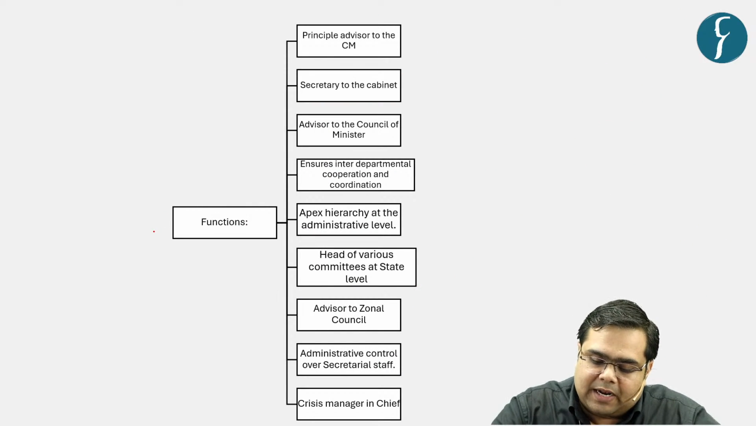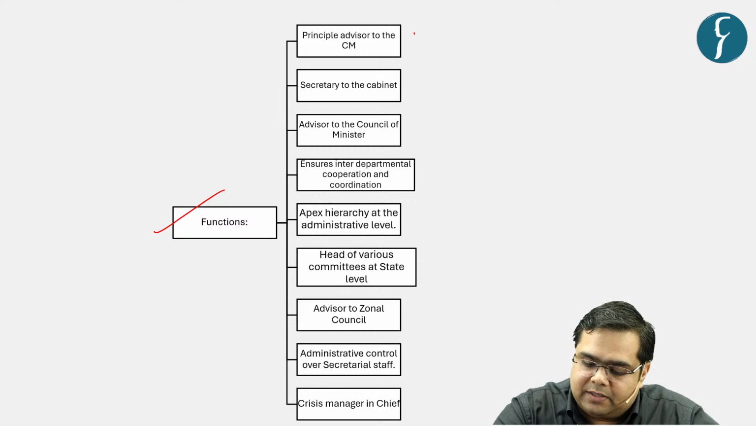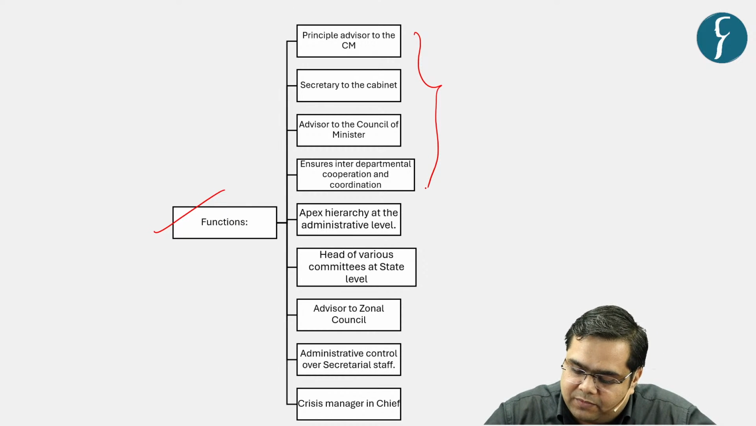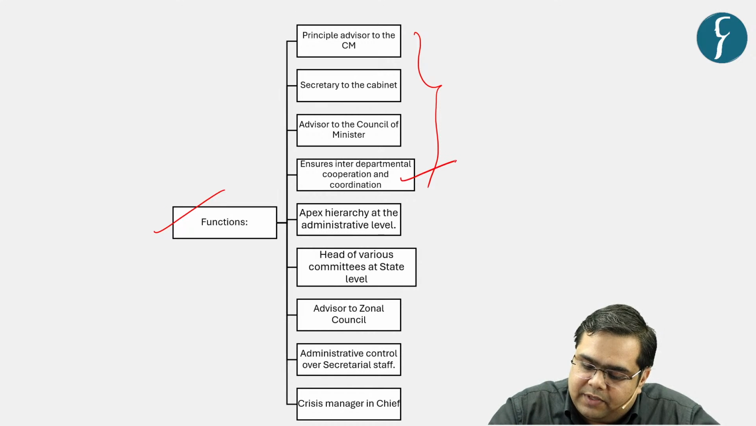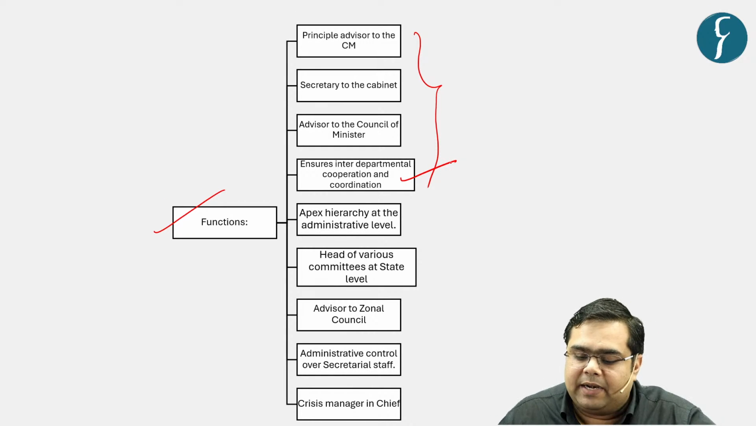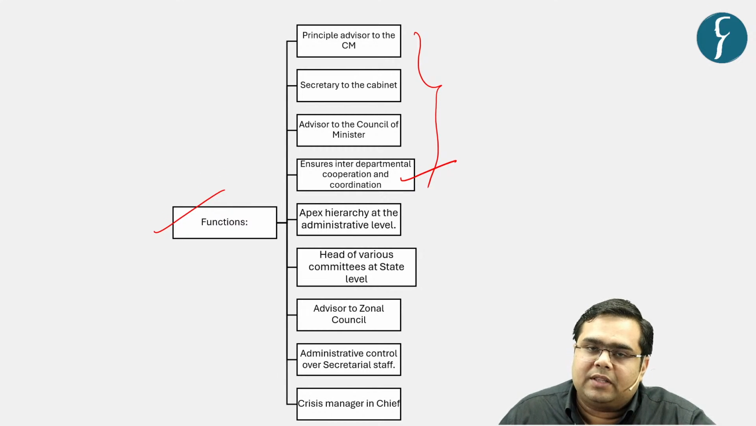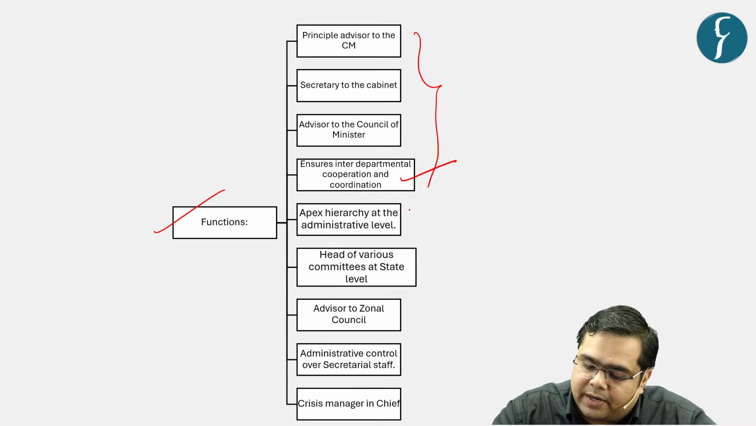So now, what are the various functions? We have already discussed various functions. Some which we have missed are with respect to ensuring interdepartmental cooperation and coordination, right? There are various developmental and revenue departments in the state. Ensuring the smooth functioning of the various departments of the state is again the job of the Chief Secretary, right?